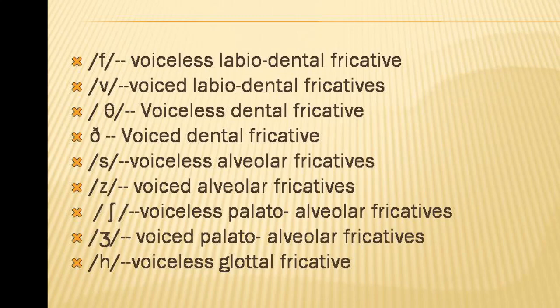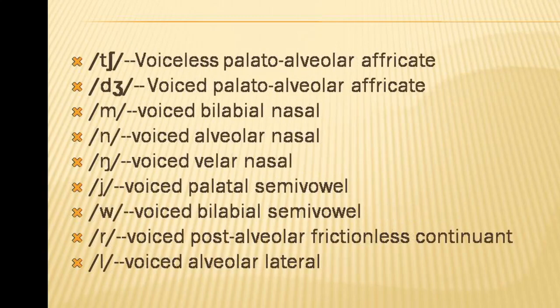H is a voiceless glottal fricative. Ch, church, chair, the initial sound of these words, voiceless palato-alveolar affricate. J, voiced palato-alveolar affricate. M, voiced bilabial nasal. N, voiced alveolar nasal. Ng, as in king, the final sound of sing, king.